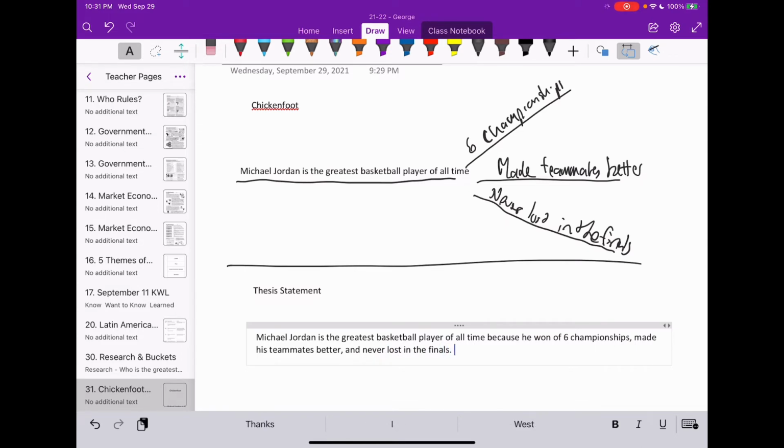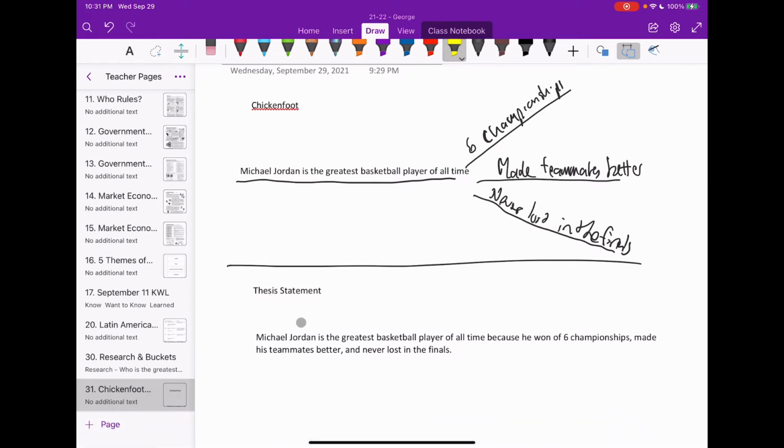All right. So if you look at that, y'all, I've restated the question right there. And then I provided my 3 supporting reasons. He won 6 championships, made his teammates better, and never lost in the finals.